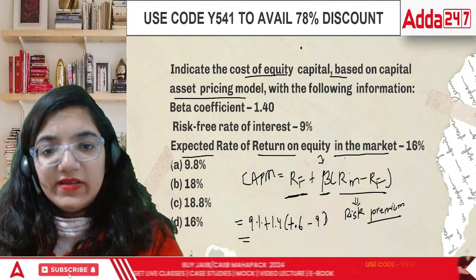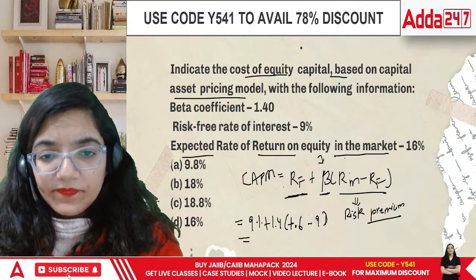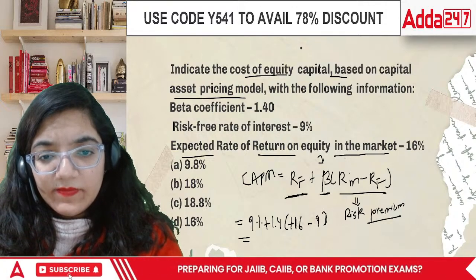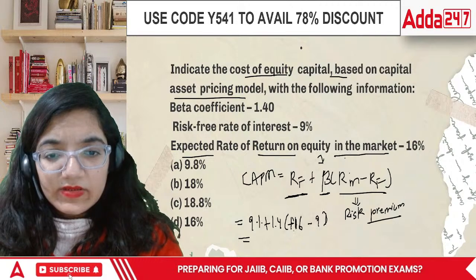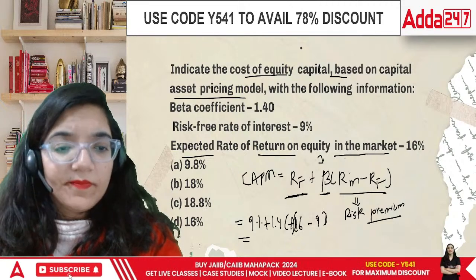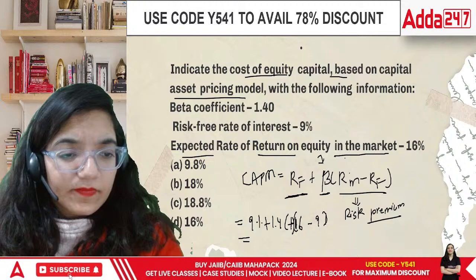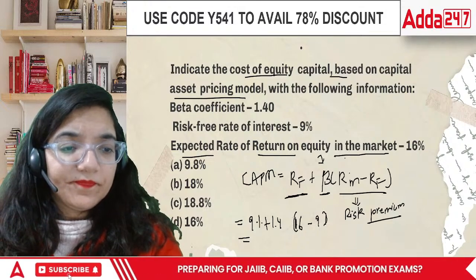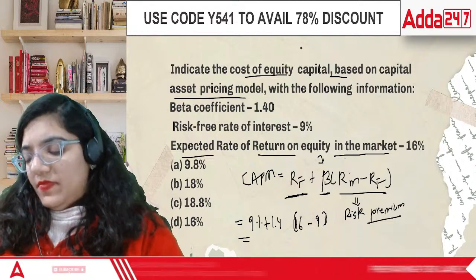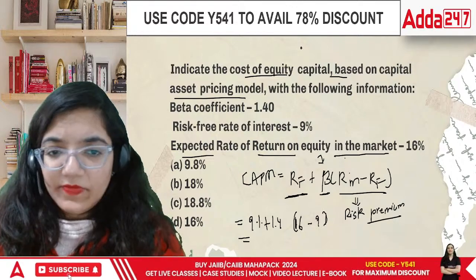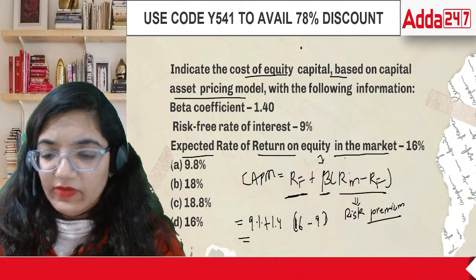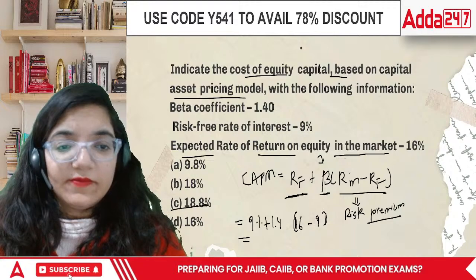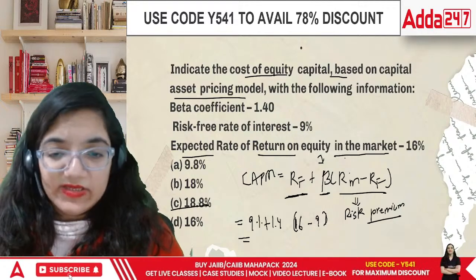There's one mistake there, this is 16%. That is going to be 16 minus 9 multiplied by 1.4, giving us 9.8 plus 9. The answer is 18.8. Such kinds of questions can be asked in the examination.